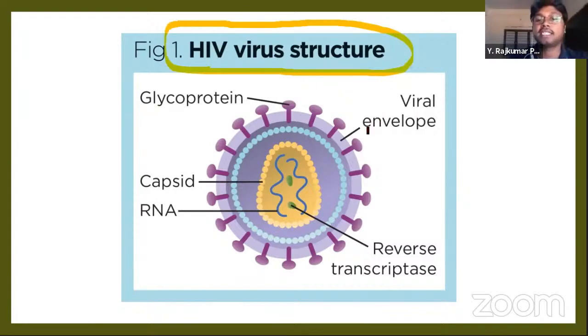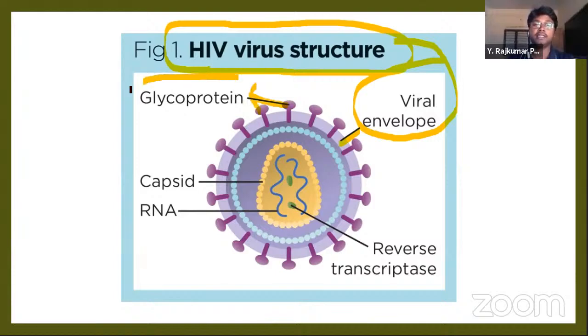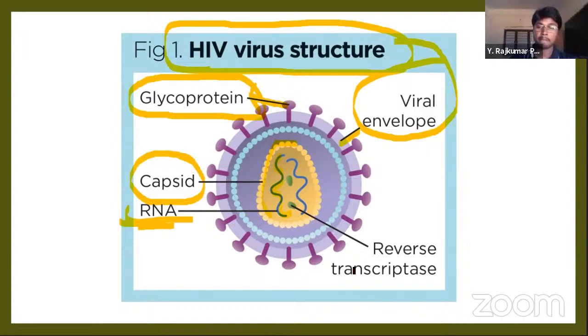If you see, it has a viral envelope. Here you're able to see the diagram. You need to draw the diagram as well. Around the surface of the HIV, there is a protein shield made of glycoprotein. Next, surrounding the genetic material, there is a capsid which is made of protein again, and there is RNA inside. This is a single strand RNA. It's the genetic material. RNA full form you may know, ribose nucleic acid.